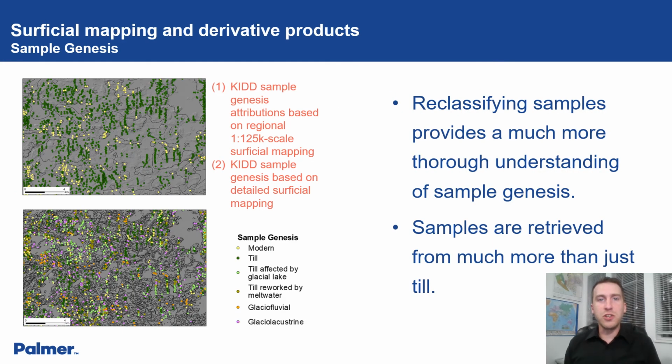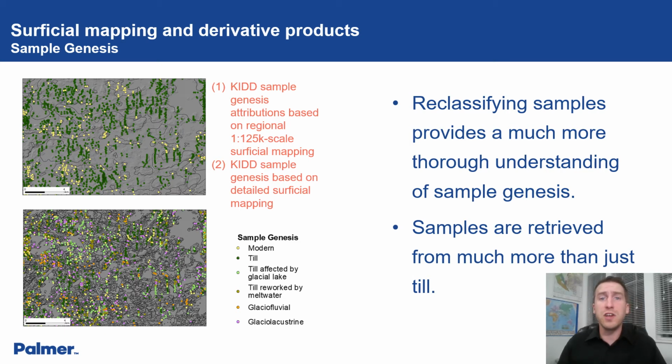The high-resolution surficial geology mapping provides a context for understanding existing sample genesis. We can't assume all samples called till are actually in situ till that provides a primary dispersal pattern. If we examine the existing Northwest Territories KID database on a regional map, which is the top figure, we can see that the archive data sets are not always what they seem. The majority of these samples are classified as till. However, the bottom map shows the same samples reclassified based on our surficial materials mapping.